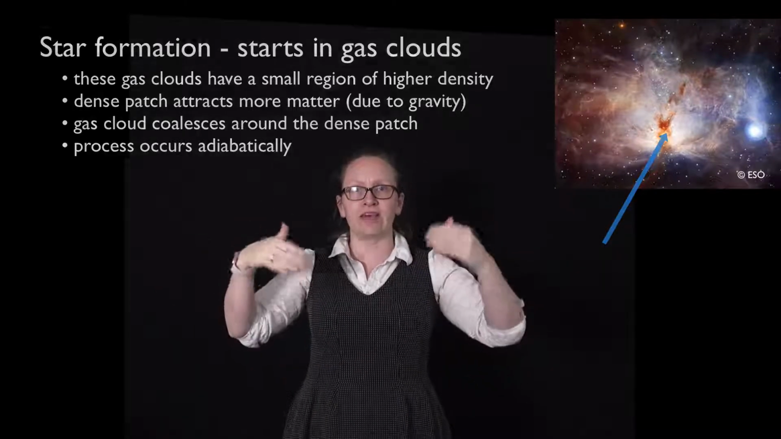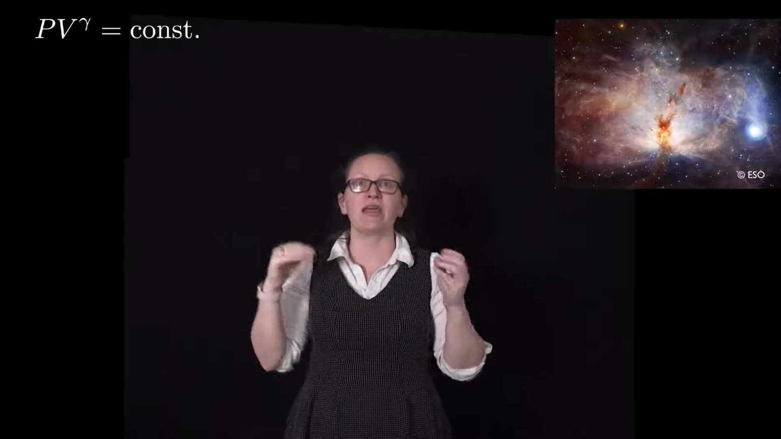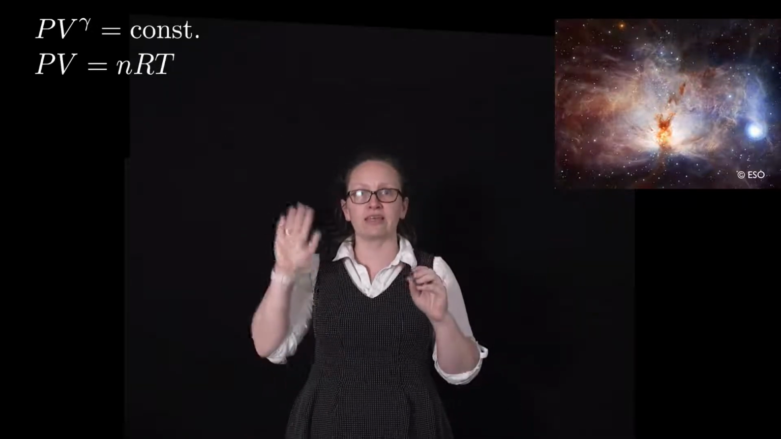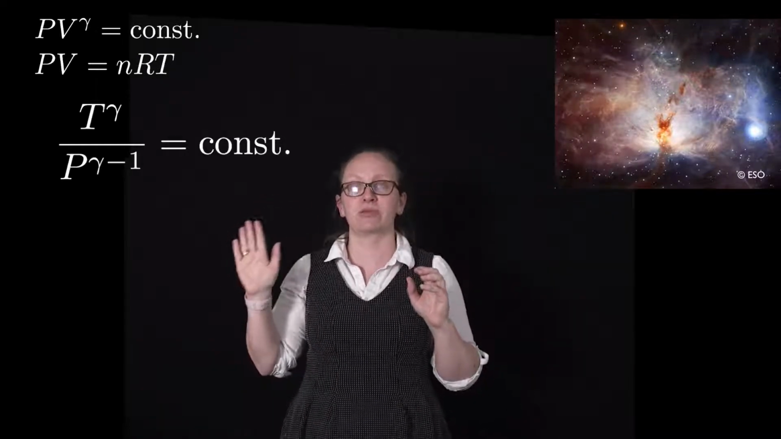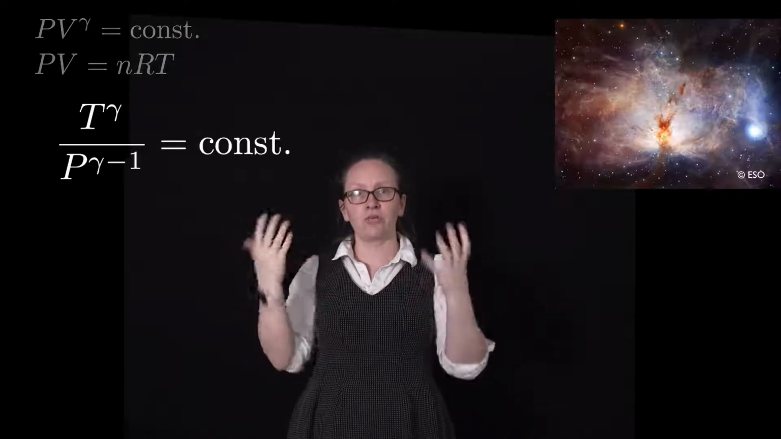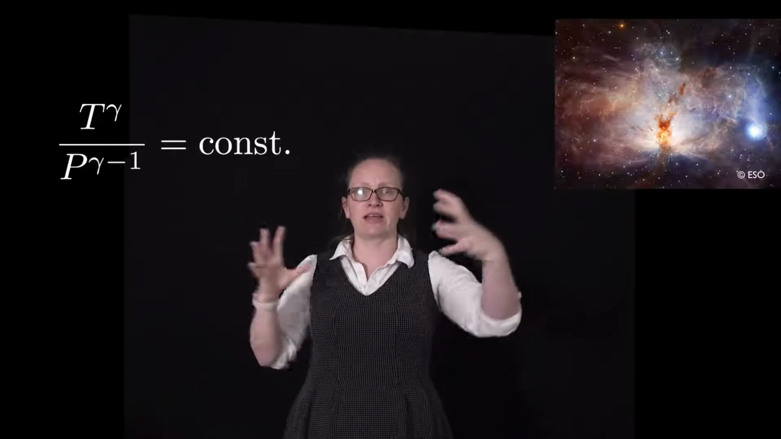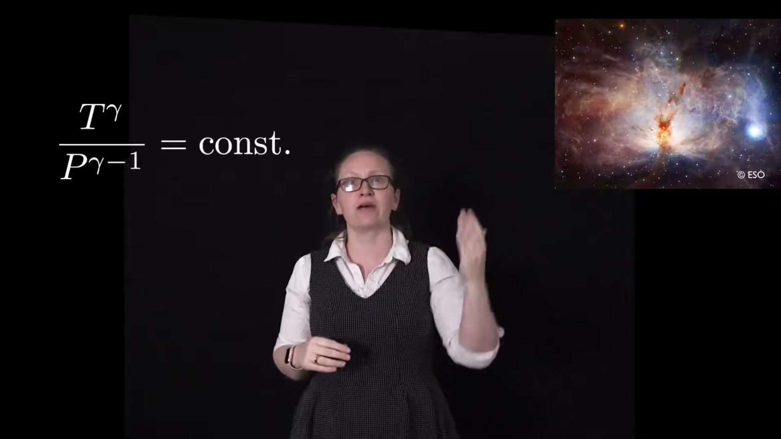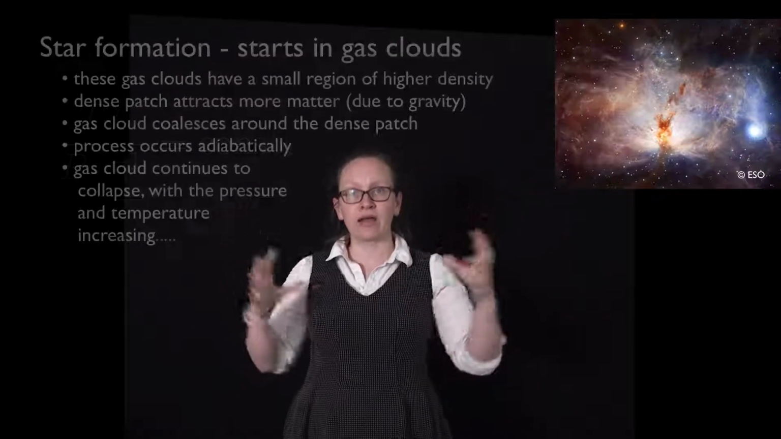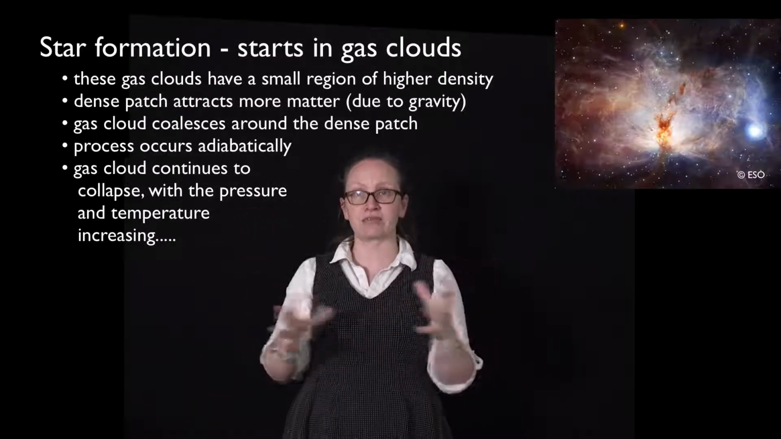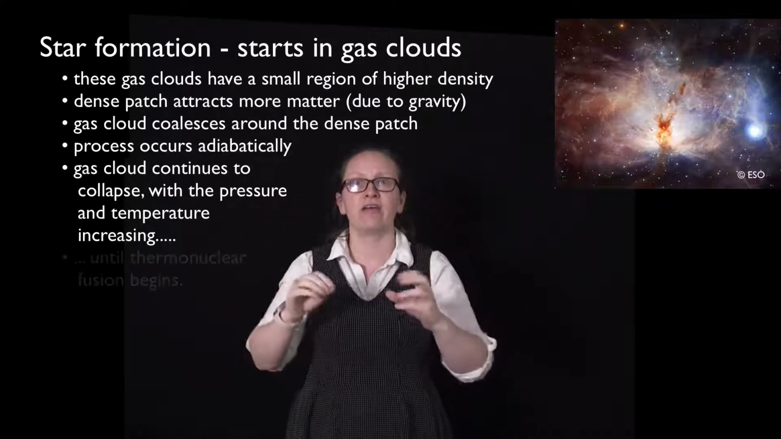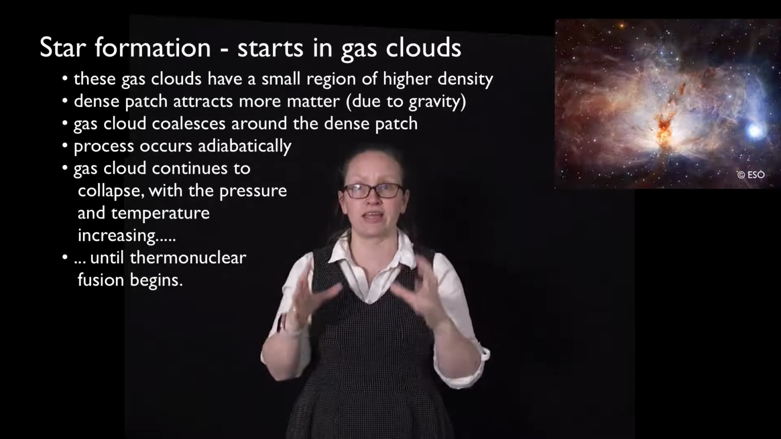So we've seen that for adiabatic compressions we have the equation PV to the gamma is constant, and we can actually rearrange this with the ideal gas law to write it in the format T to the gamma over P to the gamma minus 1 is a constant. So what this equation tells us is that as the gas cloud is collapsing down, the pressure is increasing, and so the temperature must also be increasing. So our gas cloud continues to compress, it gets really hot, it gets really dense, and at some point there's enough energy there for thermonuclear reactions to start taking place.